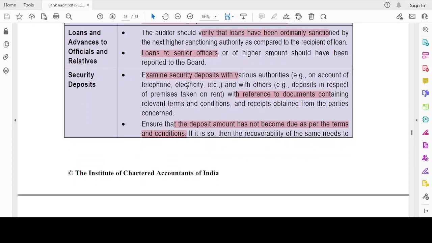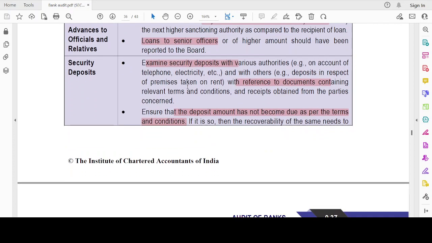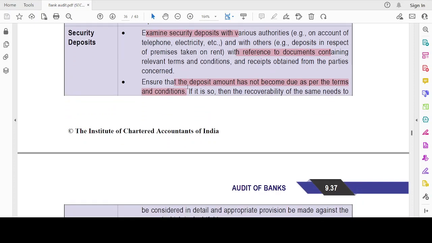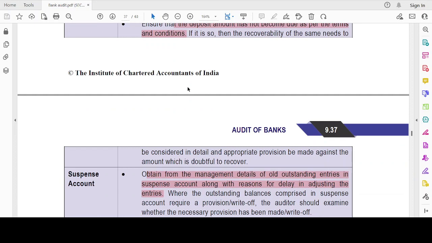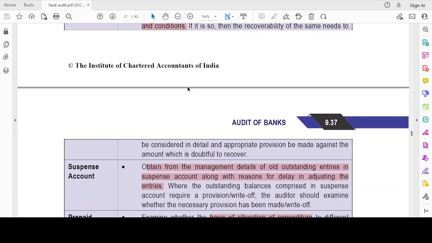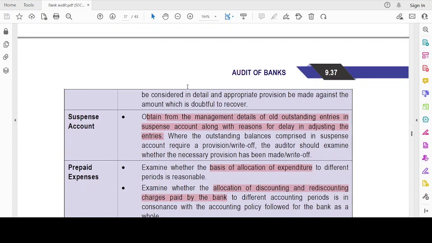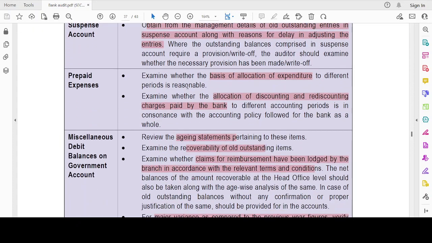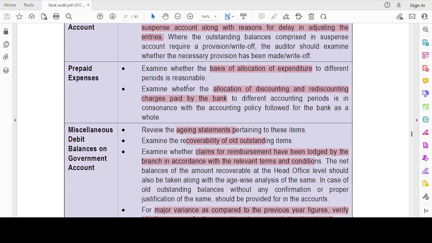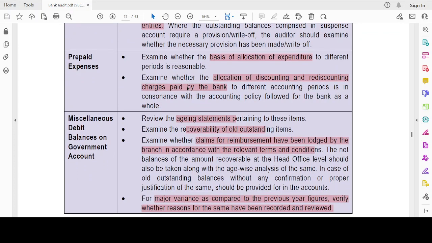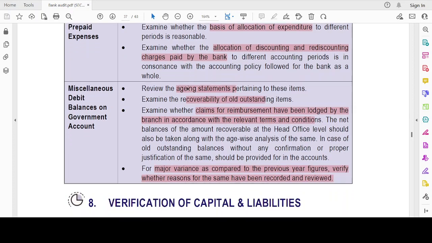Security deposit, examine security deposit with respect to the documents. Okay, I should ensure that the security deposit is not due within the next 12 months, or if it is due, I have to check whether it is recoverable. And then suspense account, if there is anything here, I have to ensure that this has been properly taken to the respective accounts. Prepaid expenses, I have to check the basis of allocation of expenditure and charges with respect to that.